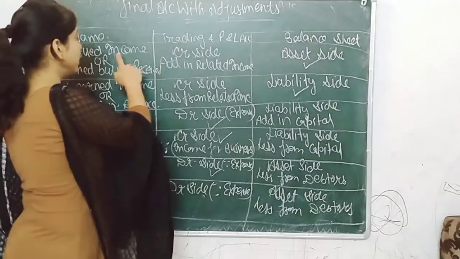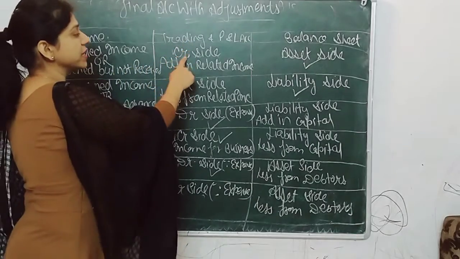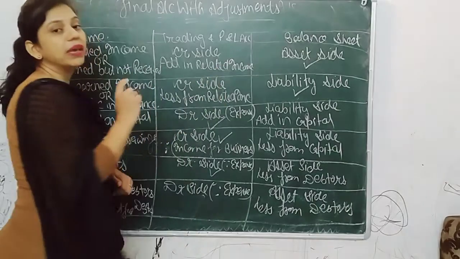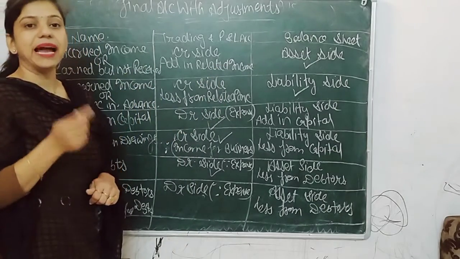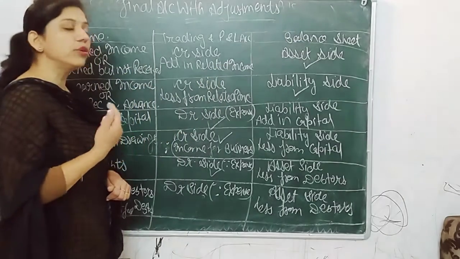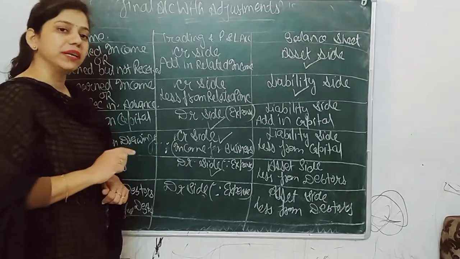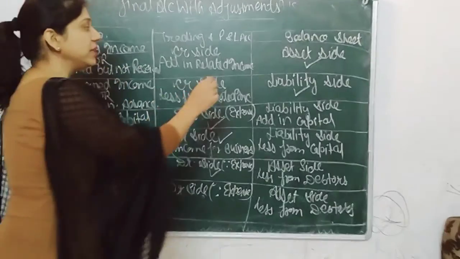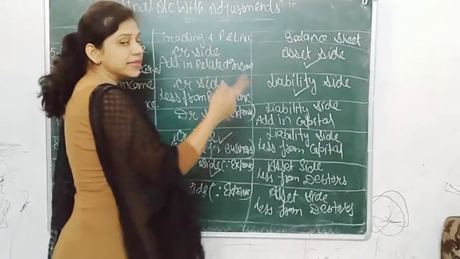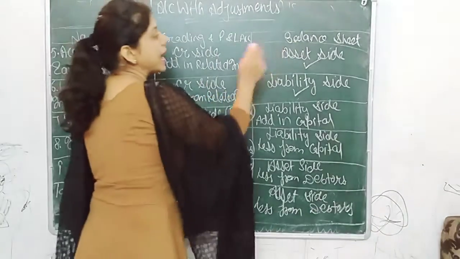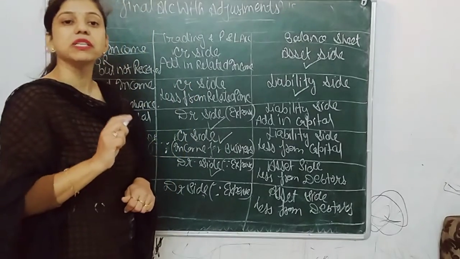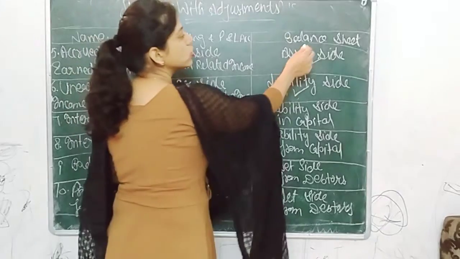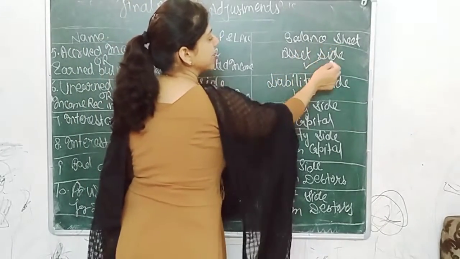So accrued income should be passed on the credit side, where you add it in the related income. If accrued commission, then add in commission. If accrued rent received, then add in rent received. Because it is an income, it should be passed on the credit side. And the second treatment is on accrued income, because this income is going to be received by you. That's why it should be passed in the balance sheet asset side.